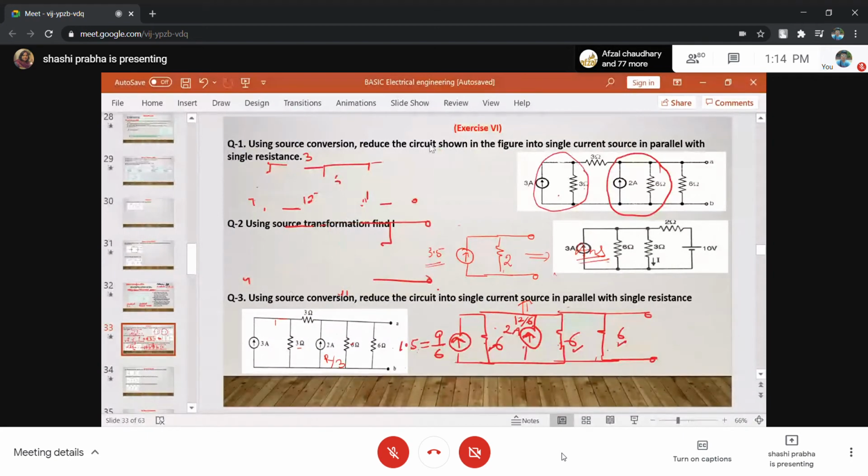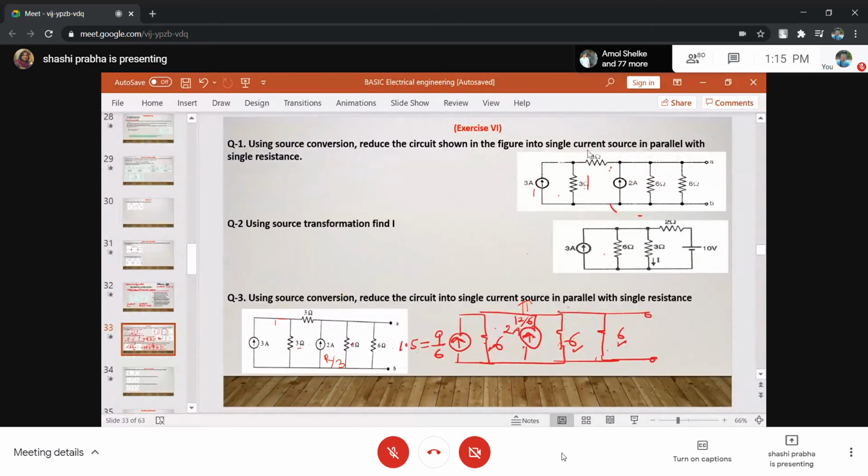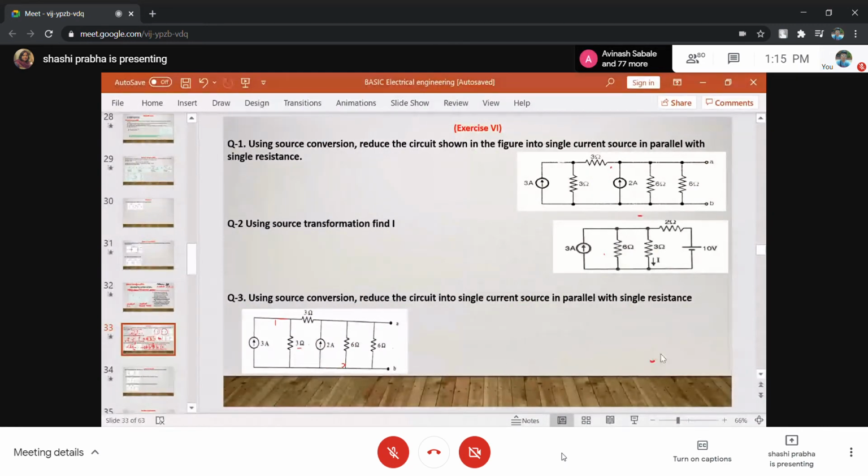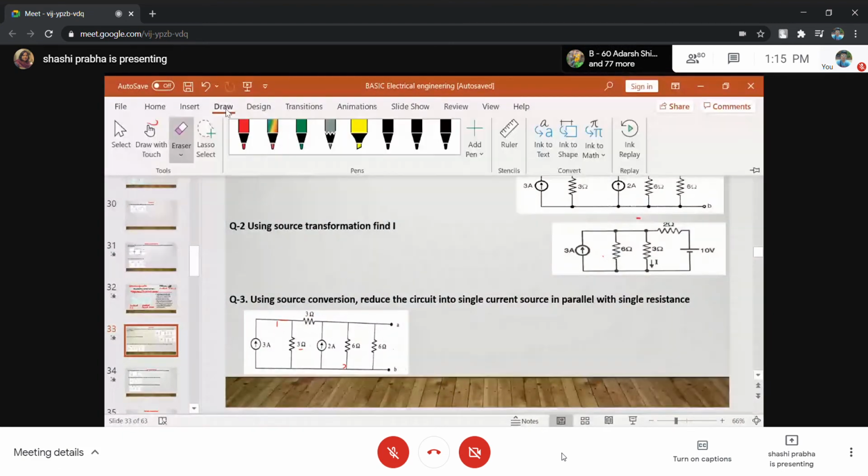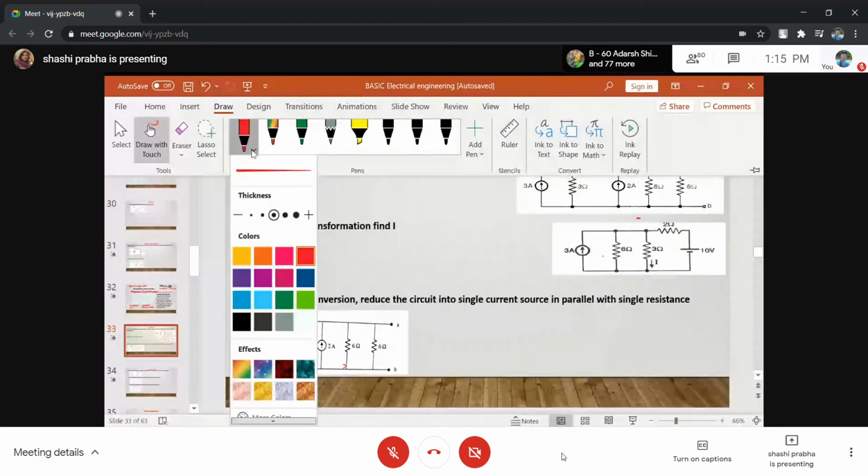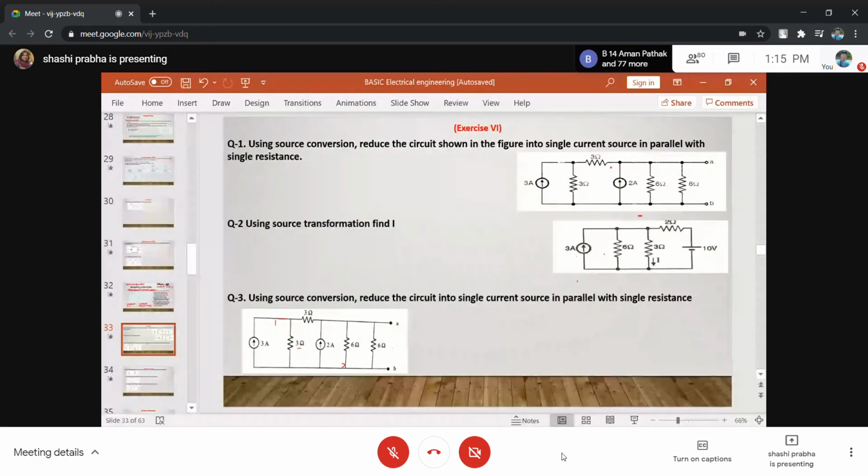Think about the second numerical. Using source conversion, find the current I. Please draw the second circuit in your notebook. Can we find the current I? Where is the current I? This is the current I.